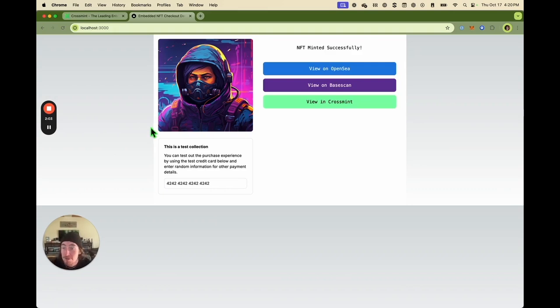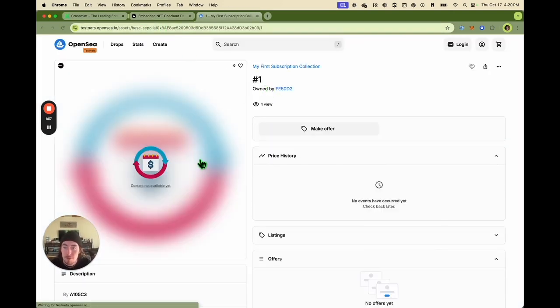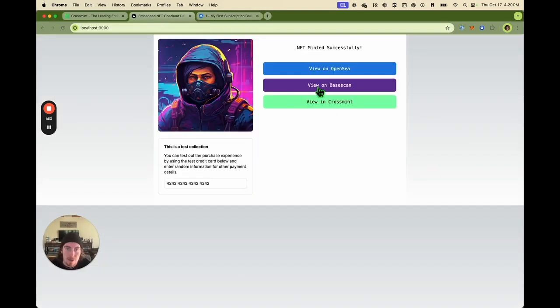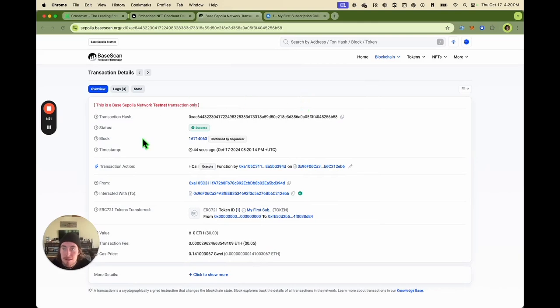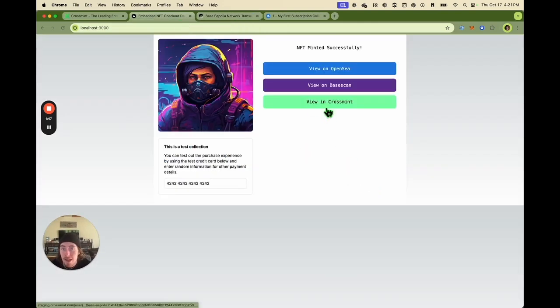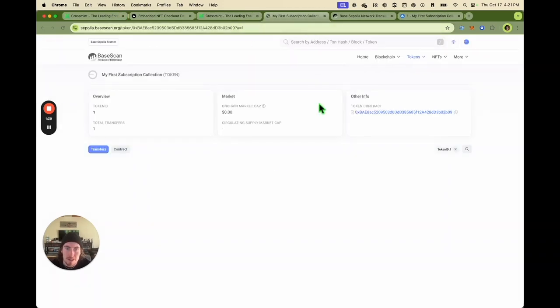Perfect. So our NFT minted successfully, and we can actually go see our subscription live on chain. So in OpenSea, still loading some content, but we can see it's there, out in the world. Basescan, we can see our minting right here. And then in Crossmint, we can see our NFT showing up in our wallet right here. And you can also check it out on the Explorer from there.